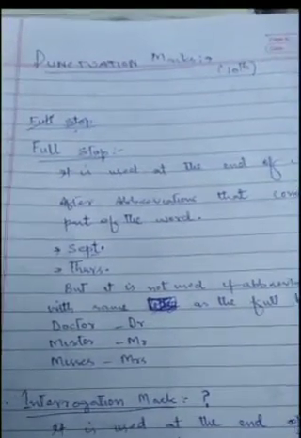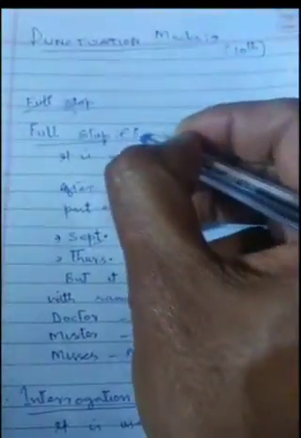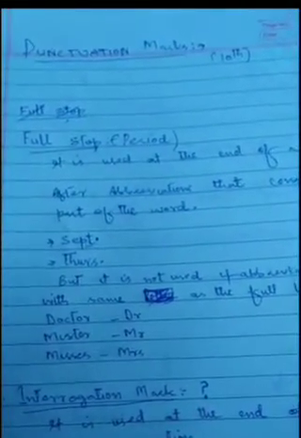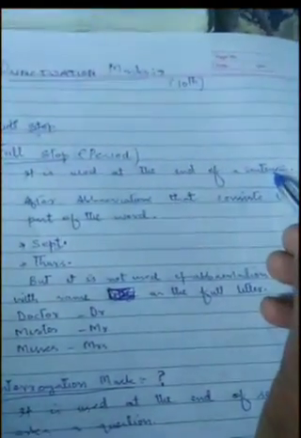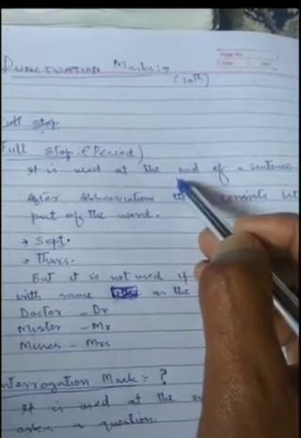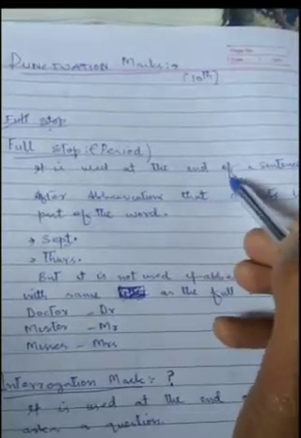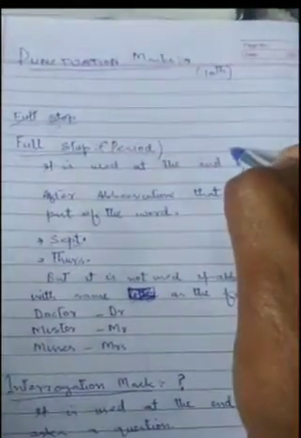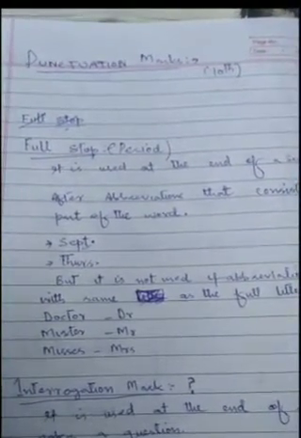And the first punctuation mark is the full stop. It is also called a period in American English. The full stop is used at the end of a sentence, except the exclamatory sentence and interrogative sentence. In exclamatory and interrogative sentences, the note of exclamation and the question mark are used. But in declarative and imperative sentences, at the end, this full stop is used.